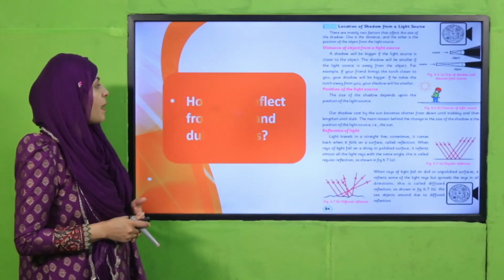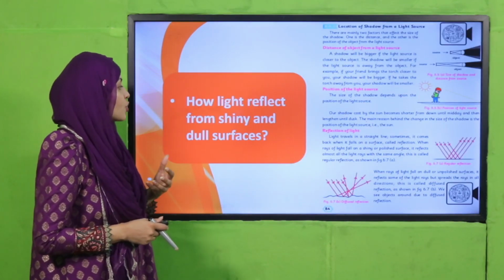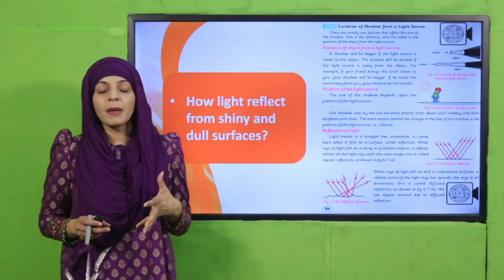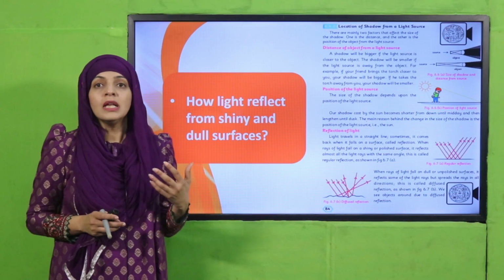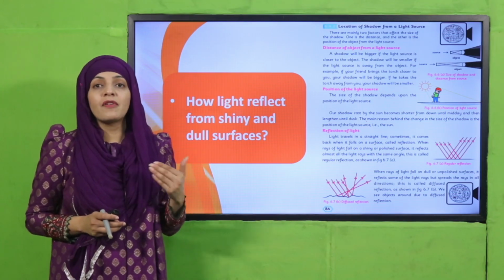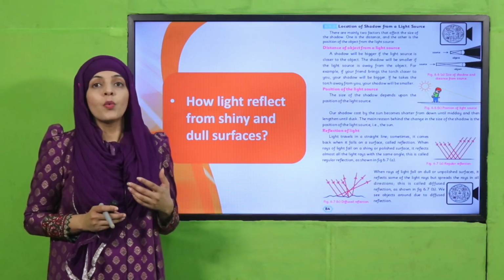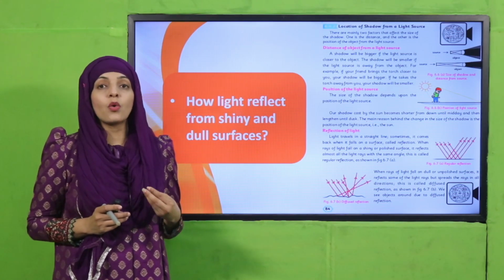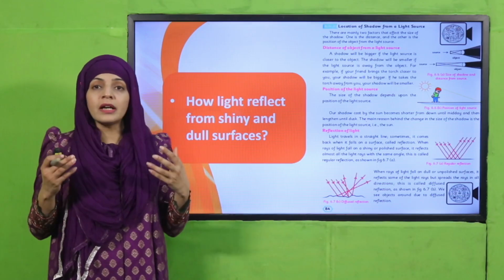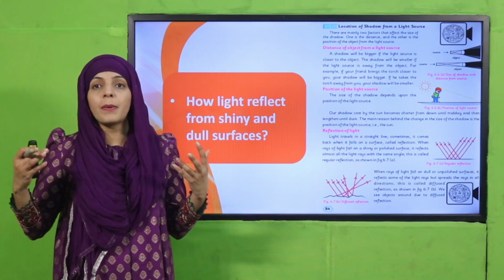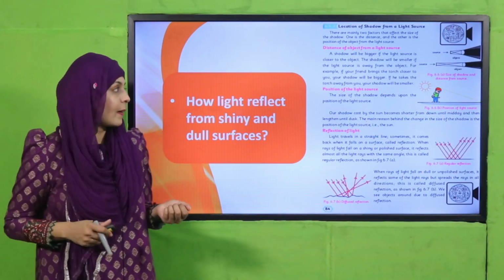Okay, then we discussed how light reflects from shiny and dull surfaces. We read about two kinds of reflection. Smooth surfaces reflect light at the same angle in the opposite direction. Whereas dull surfaces have diffused reflection, that is, scattered reflection. It is because of scattered or diffused reflection that you can see things around you.